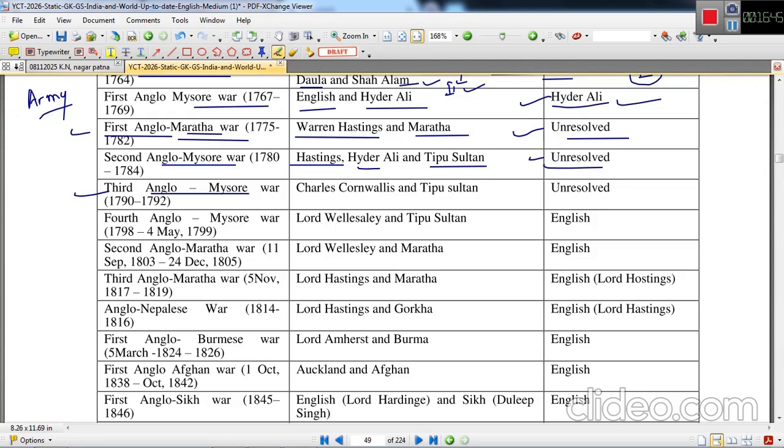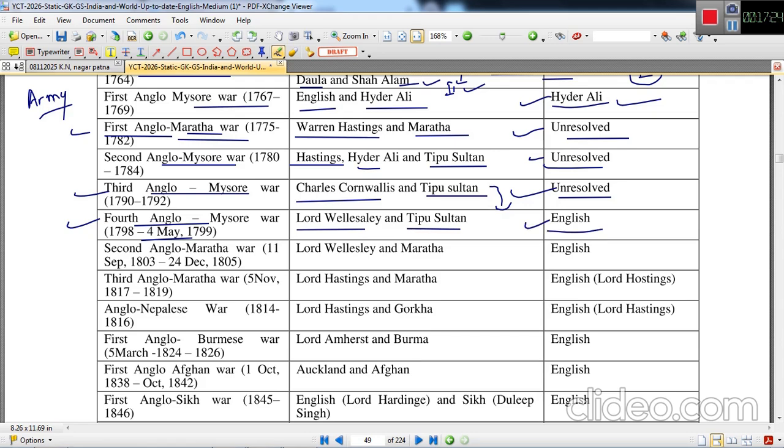Third Anglo-Mysore War, 1790-92. Charles Cornwallis and Tipu Sultan, unresolved again, but Tipu Sultan had to lose half of his territory to the English forces, and he also had to give up his two sons, who were taken as hostages by the British forces. The Fourth Anglo-Mysore War was fought in 1798 and it ended on 4th May 1799. On one side Lord Wellesley, on the other side Tipu Sultan.